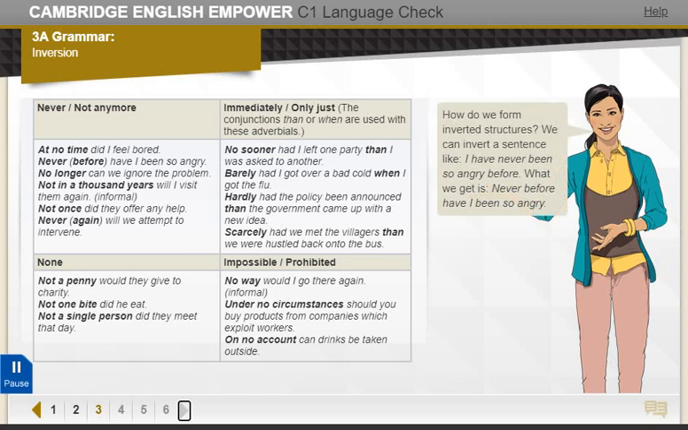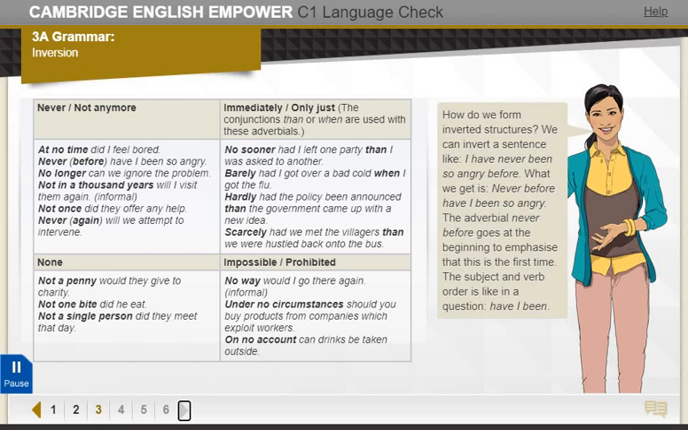How do we form inverted structures? We can invert a sentence like, "I have never been so angry before." What we get is, "Never before have I been so angry." The adverbial never before goes at the beginning to emphasize that this is the first time. The subject and verb order is like in a question. Have I been?